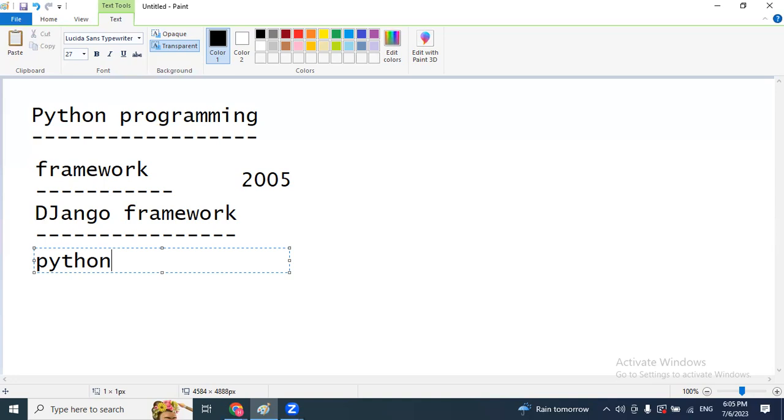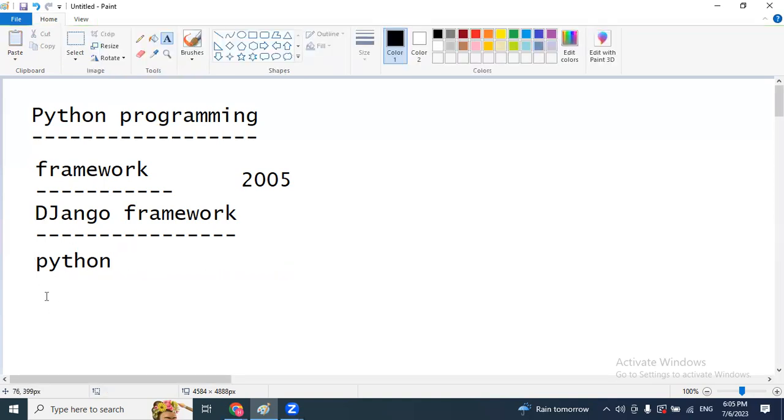To work with the Django framework, the prerequisites are core and advanced Python concepts. By using the Django framework, we can enable rapid development of web applications. Generally, to develop any type of web application in the backend, so many files, settings and connections are required. Is it possible to develop all the files with connections manually? Not possible. It will take so much time. That's why, with the help of the Django framework, we can enable rapid development of your web application.